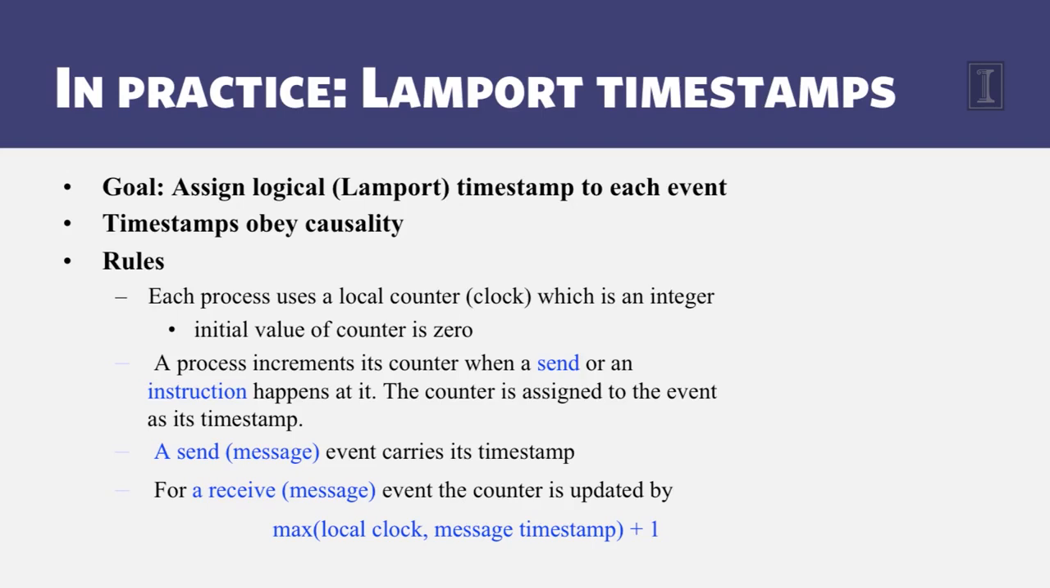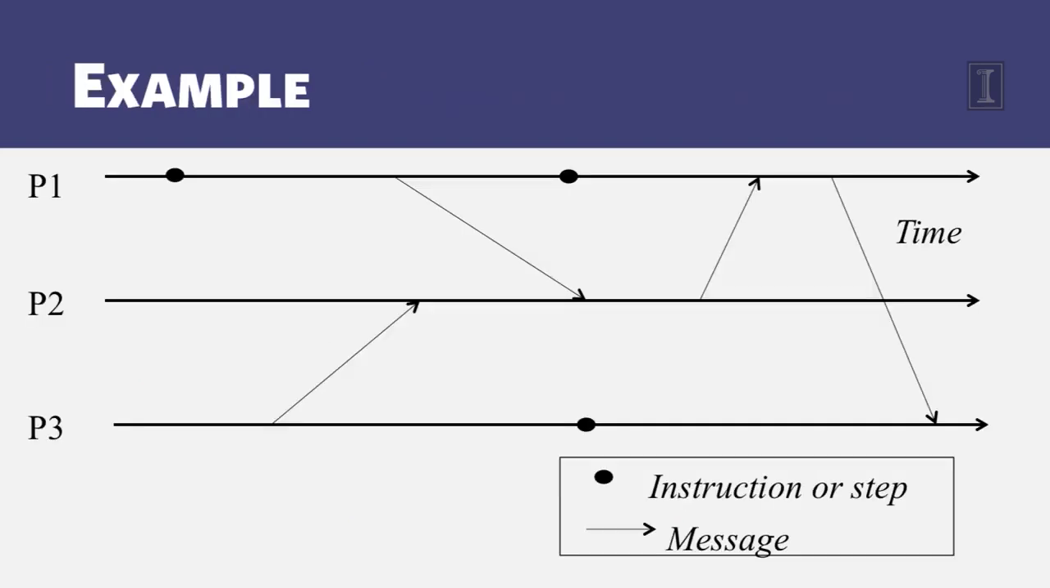Why is this max operation done? Well, this is done because you want to make sure that if two events are causally related, they get Lamport timestamps that obey that causality order, so that the event that occurred later in the causal space gets a higher timestamp value. Okay, so let's see this played out in action using our example.